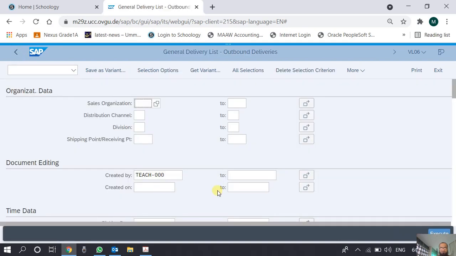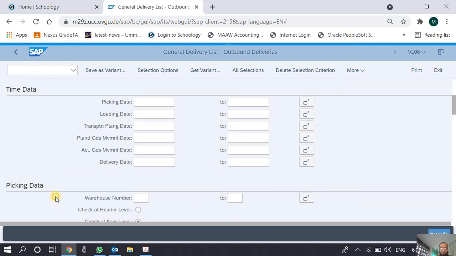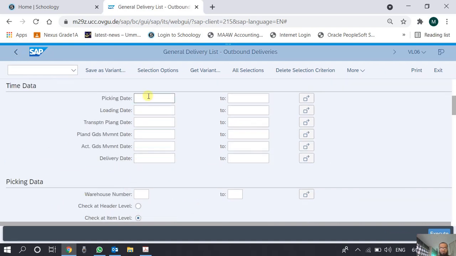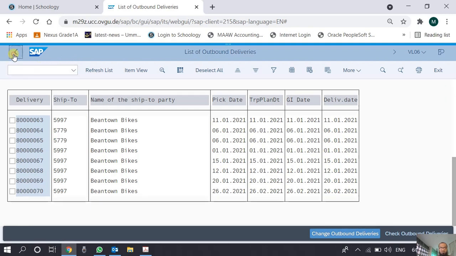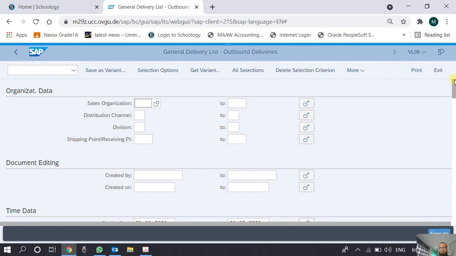I go back and remove this filter, and now I want the delivery date or the picking date. The picking date is supposed to be the scheduled picking date as well. If I want to see from 1st January 2021 to, say, 31st March 2021 and execute, let's see what happens. Again, you see all these delivery dates are within this range. But keep in mind that it doesn't mean that the picking and the delivery has been made. These are scheduled picking dates. This is the way we can make use of the delivery report.